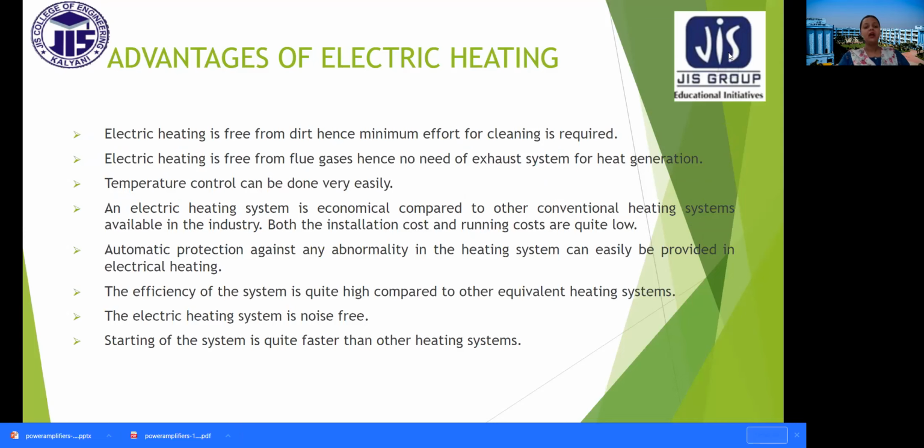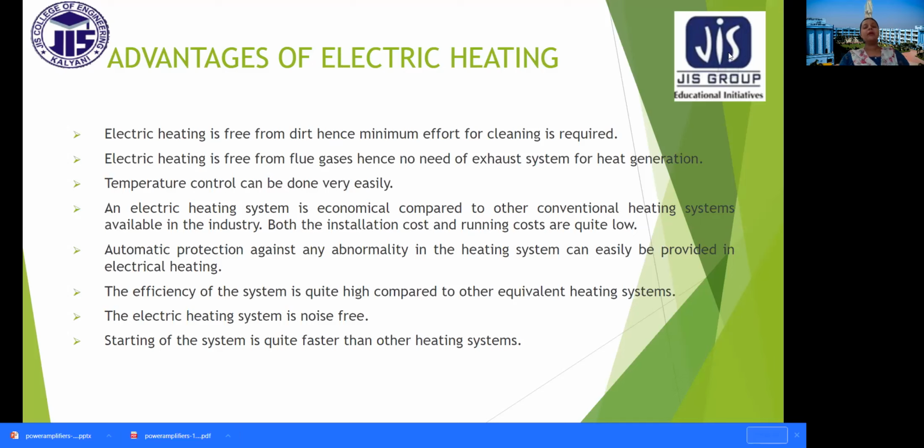Automatic protection against any abnormality in the heating system can easily be provided. The efficiency of the system is quite high compared to other equivalent heating systems. The electric system is noise free and starting of the system is quite a bit faster than other heating systems.